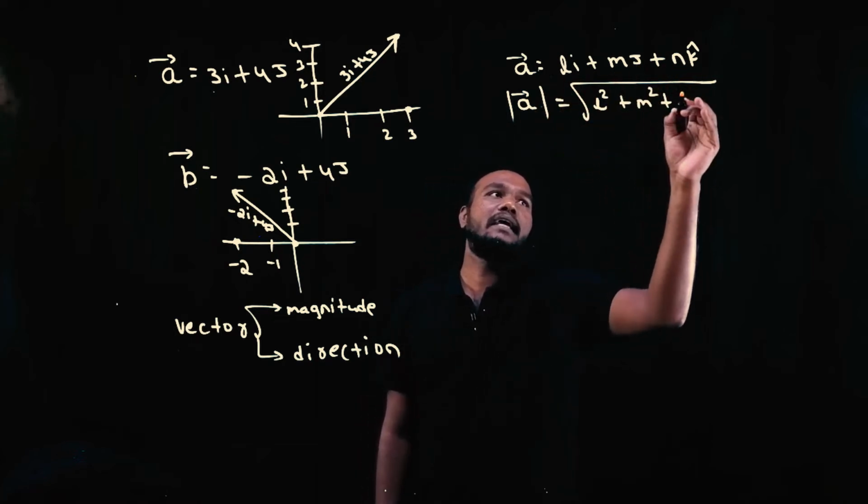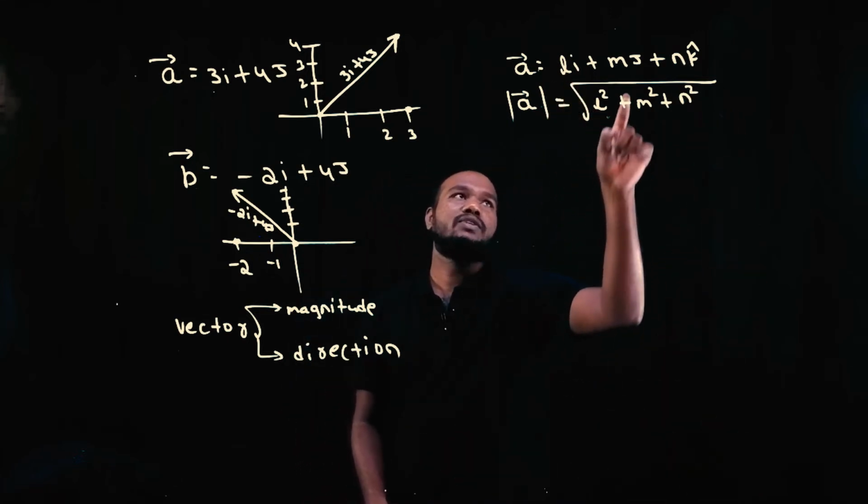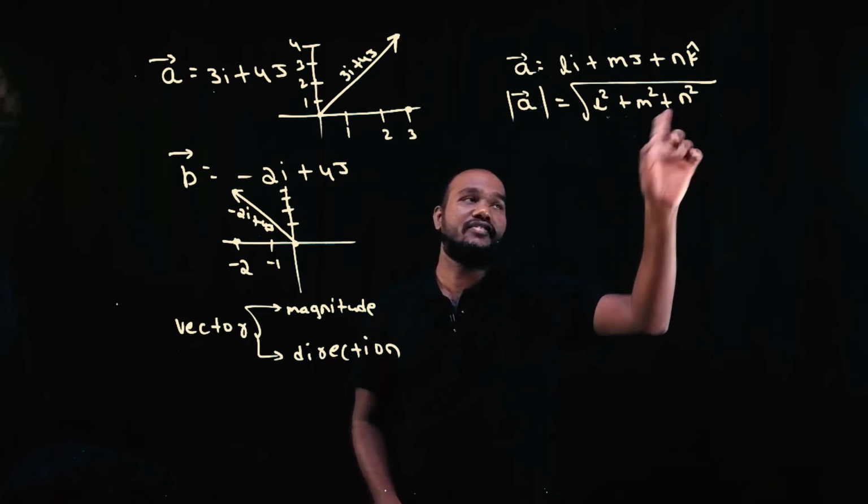So the magnitude of this is the square root of the square of the coefficient of i, plus the square of the coefficient of j, plus the square of the coefficient of k. Or you can just say coefficient of i squared plus coefficient of j squared plus coefficient of k squared.